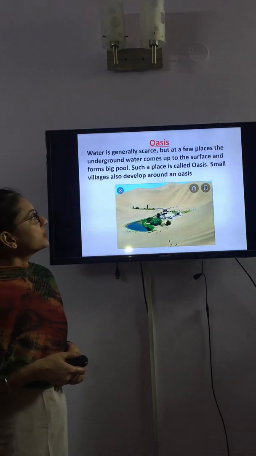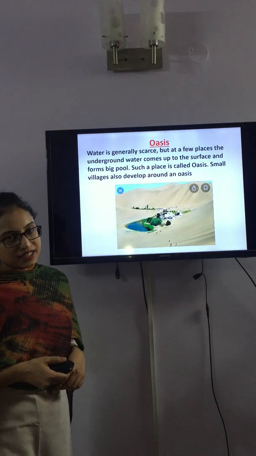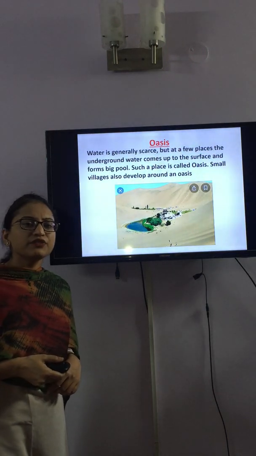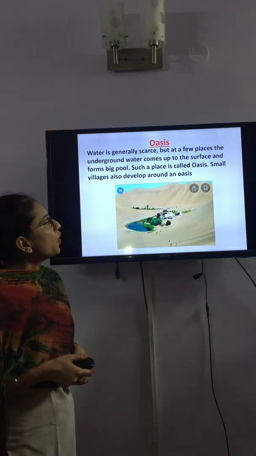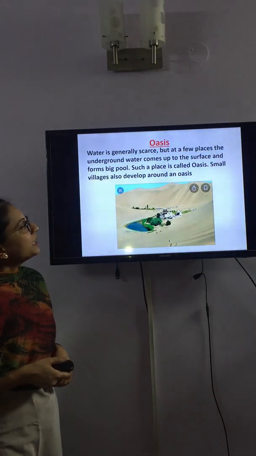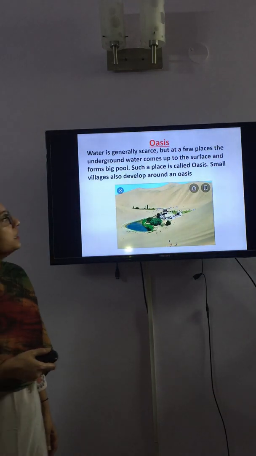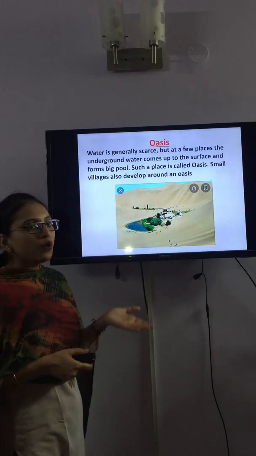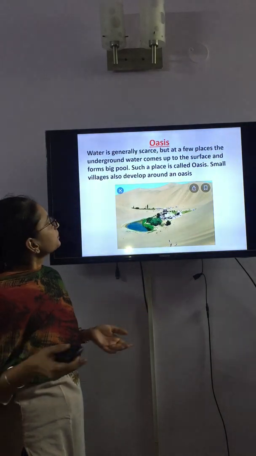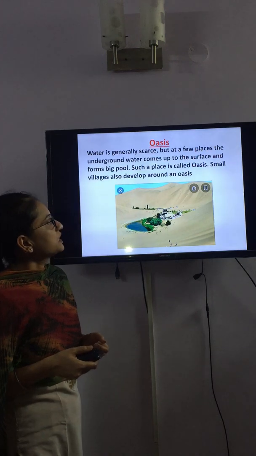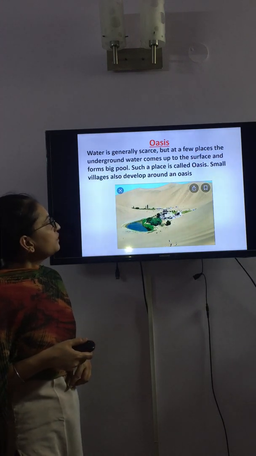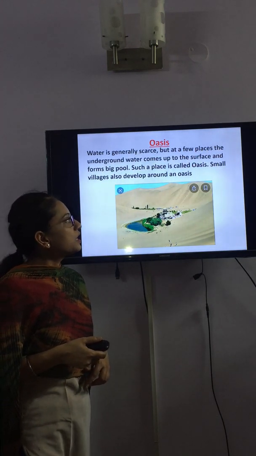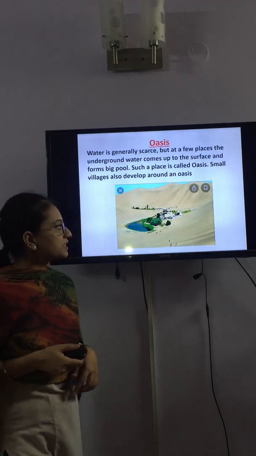Water is generally scarce in desert areas. Scarce means very difficult to find out or very less. But at a few places, the underground water comes up to the surface and forms big pools. Such a place is called oasis. Small villages also develop around an oasis.